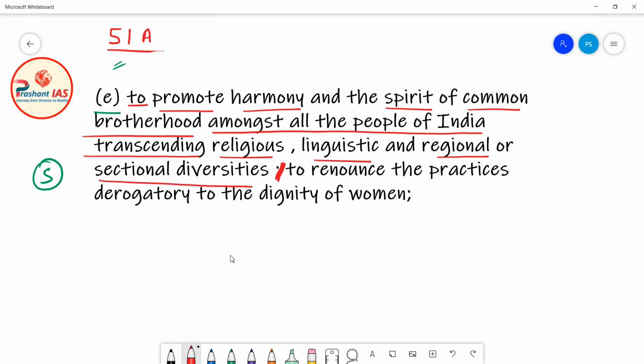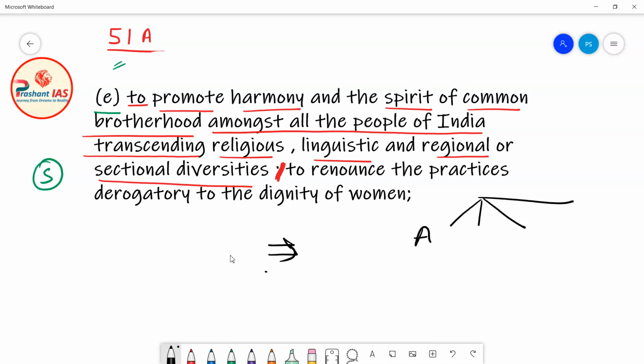So friends, I will explain this with the help of an example. We know that Indian society is very diverse. There are people of many religions, people follow different religions. People speak different languages. People live in different regions. So let's suppose there are four religions followed by the people. I am not taking the name of any religion, I am just taking hypothetical names.